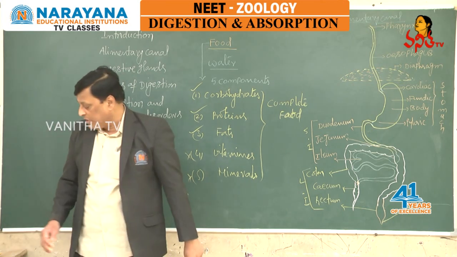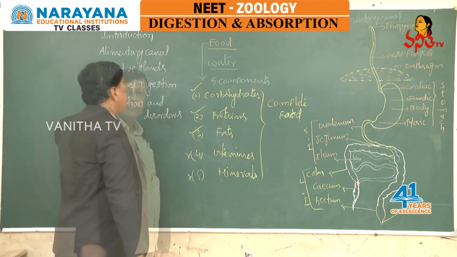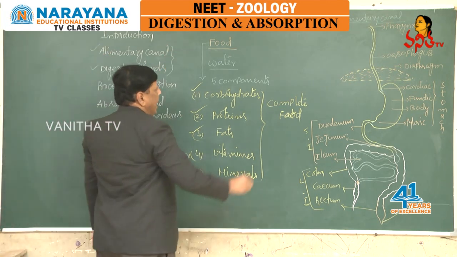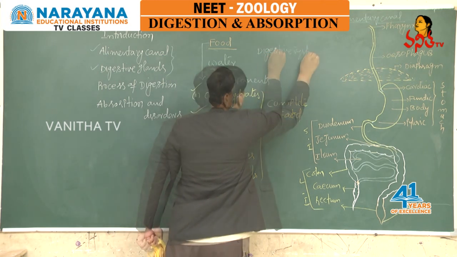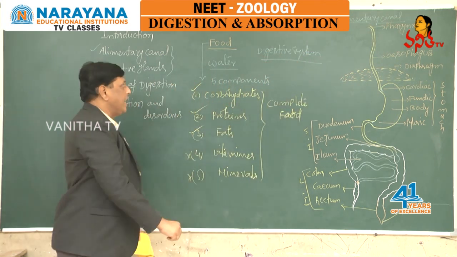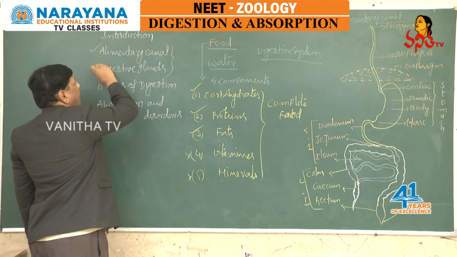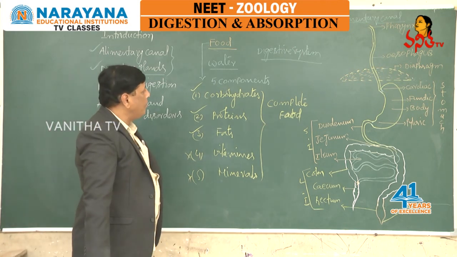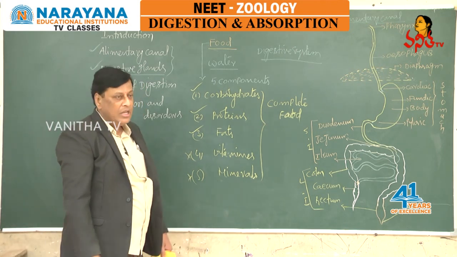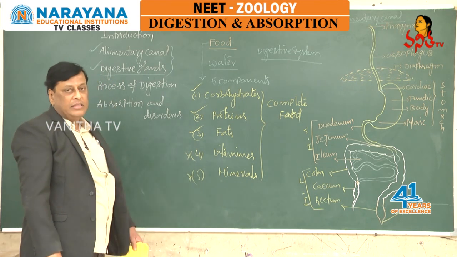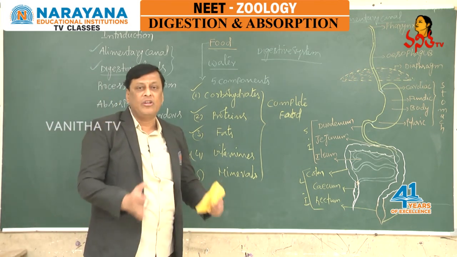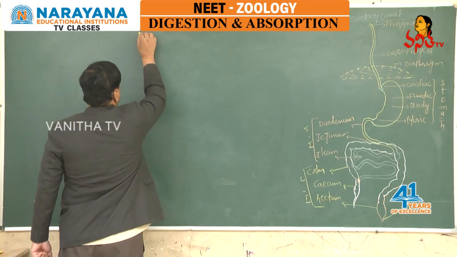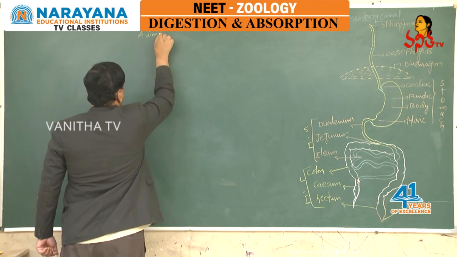The digestion process is carried out by the alimentary canal and digestive glands. Collectively we call that the digestive system. The digestive system is made of the alimentary canal and digestive glands. These two collectively carry out the total process of digestion. Now let us see in detail the structure of the alimentary canal and the histology of the wall of the alimentary canal.